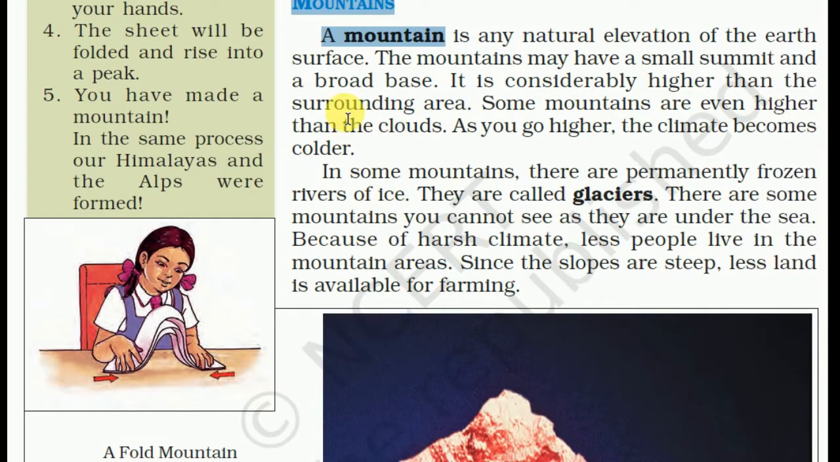A mountain is any natural elevation of the earth's surface. The mountain may have a small summit and a broad base. It is considerably higher than the surrounding area. Some mountains are even higher than the clouds. As you go higher, the climate becomes colder.